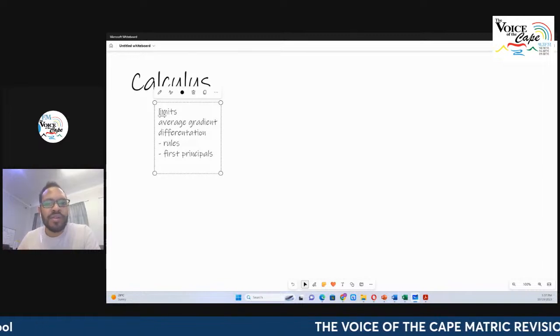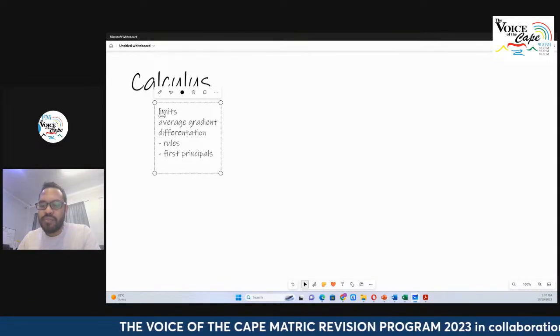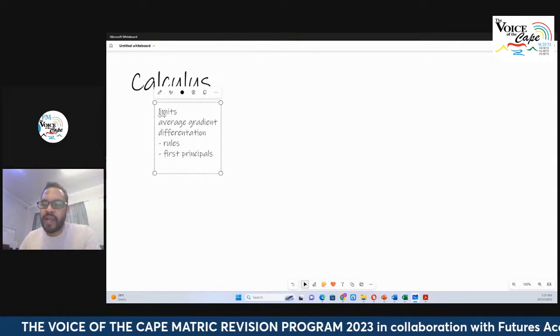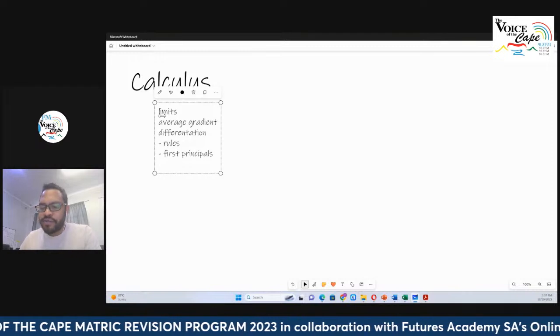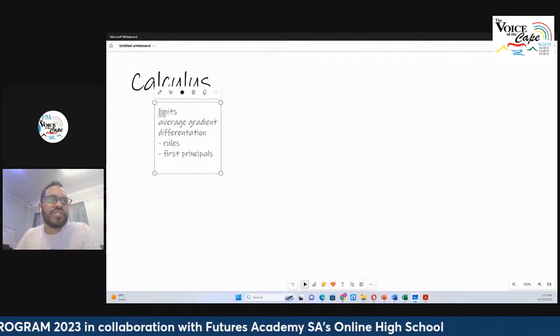So things like limits, we look at graphical interpretation of the limits, which is not examinable, but it's critically important for you to actually have that understanding. Now, in a revision session, of course, we don't really have all the time to go through that, and that's why we're crash coursing it, okay?